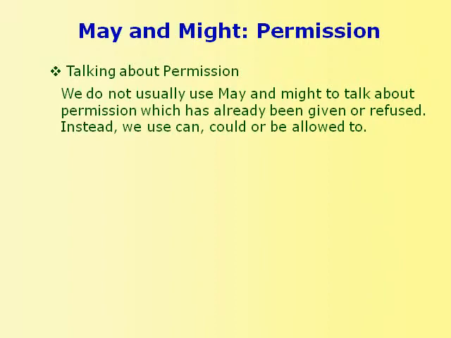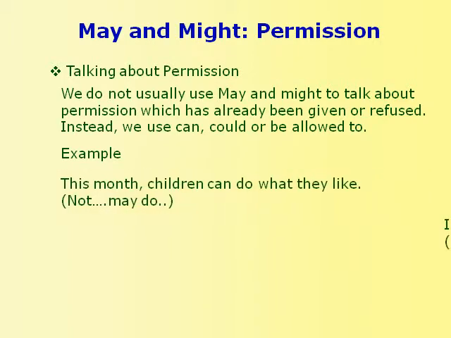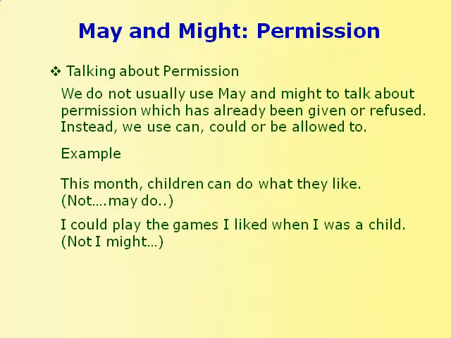We do not usually use may and might to talk about permission which has already been given or refused. Instead, we use can, could, or be allowed to. Examples are: this month, children can do what they like. I could play the games I liked when I was a child.